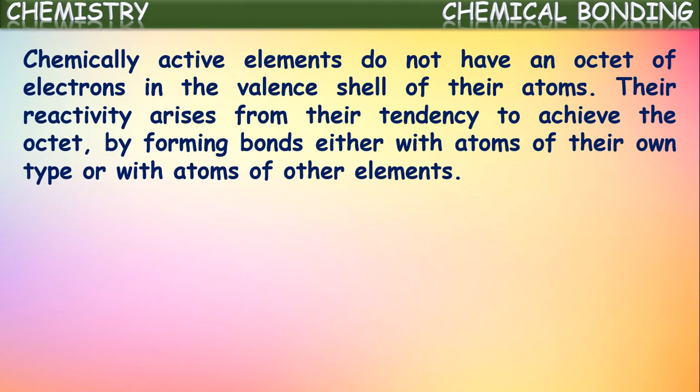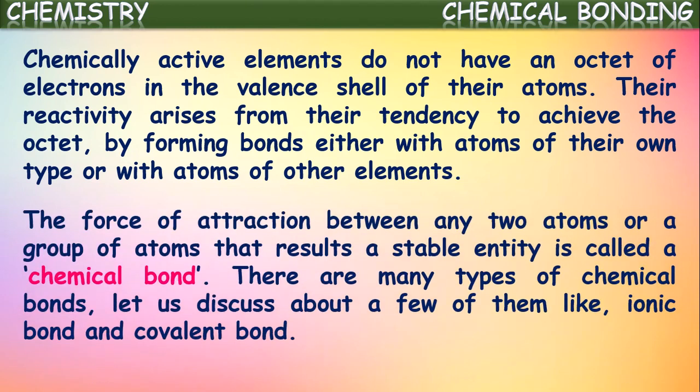They will try to get an octet in their valence shell. The force of attraction between any two atoms or a group of atoms that results in a stable entity is called a chemical bond. There are many types of chemical bonds. Now let us discuss a few of them, like ionic bond, covalent bond, etc.